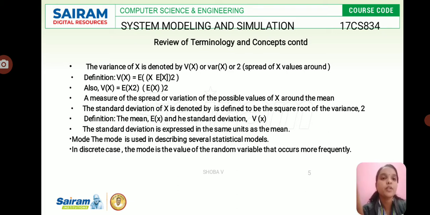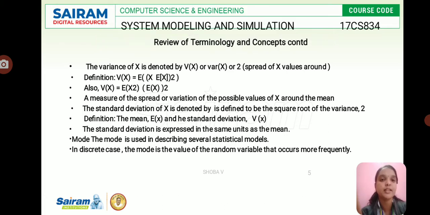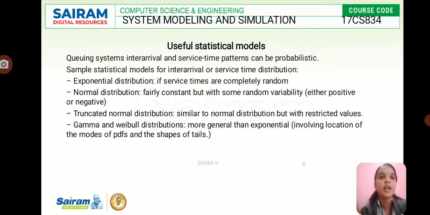The standard deviation of x is denoted by the square root of the variance, and it is expressed in the same unit as the mean. The mode is used in describing several statistical models. In discrete, the mode is the value of the random variable that occurs most frequently. So these are the terminologies and concepts.